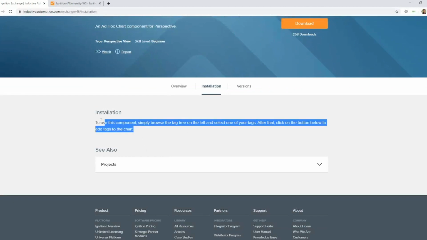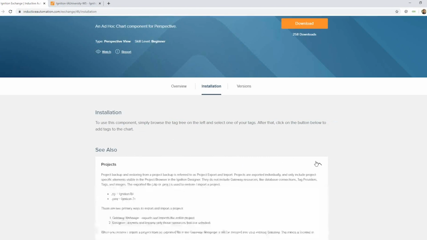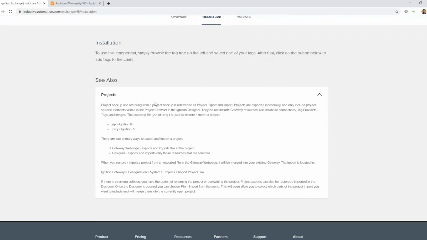This one's really simple to install. So the installation instructions are very basic. But for more complex resources, you might see a long list of installation instructions. And then, of course, there are some auto-generated ones by us that we auto-detect when somebody uploads it, what type of resource this is. And we give some additional instructions for those who may not be familiar with Ignition yet.